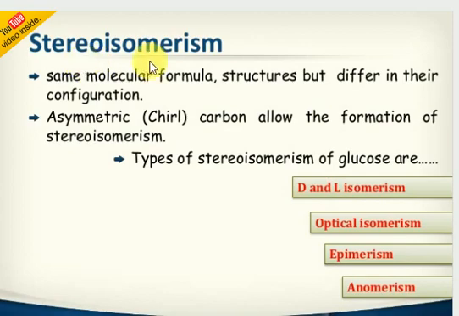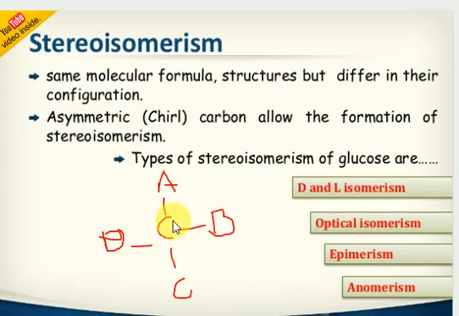Next is stereoisomerism, which is very, very important. Same molecular formula and structural formula but different conformation. Both the molecular formula and structure are the same, but the rotation of light will be different only, their conformations. Okay, next consider the asymmetrical carbon atom. What does chiral carbon atom mean? If any carbon is attached to 4 different groups. Suppose you imagine this one carbon atom is attached to A, B, C, D.